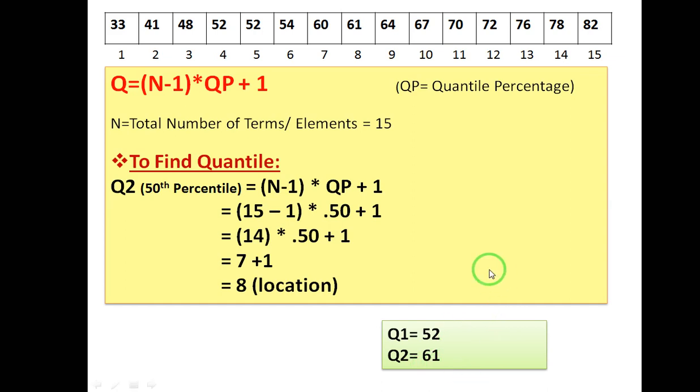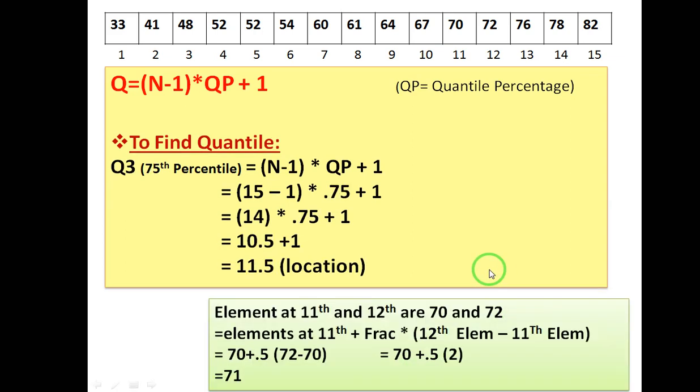In the same way, I can find the third quarter also. If you want to find the third quarter, the procedure is the same. The third quarter, or 75 percentile you can say, or 0.75 quartile.